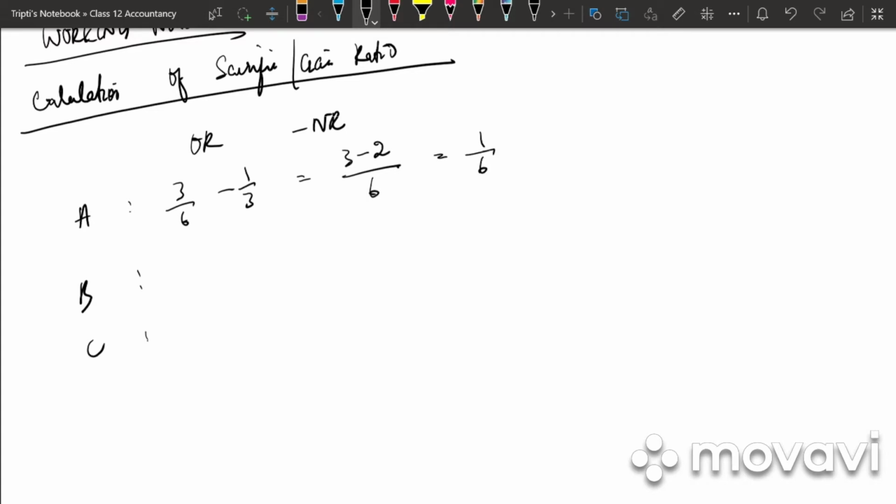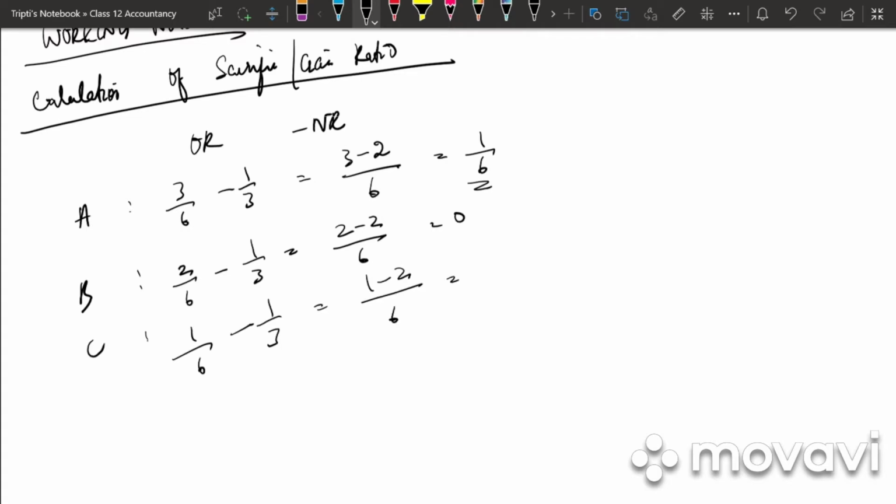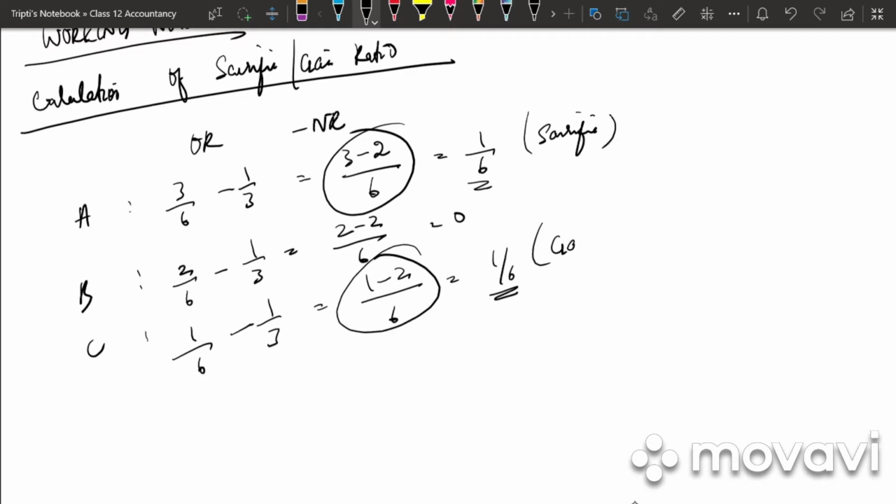We get 1/6. Next for B, it is 2/6 minus 1/3. It is how much? 2 minus 2 by 6. Nothing. It will be nil or 0. And for C, it is 1/6 minus 1/3. So we'll get 1 minus 2 divided by 6, that is minus 1/6. So A has sacrificed and C has gained.